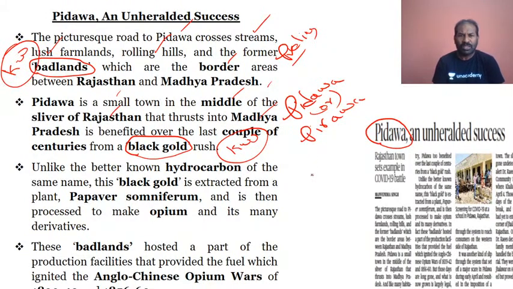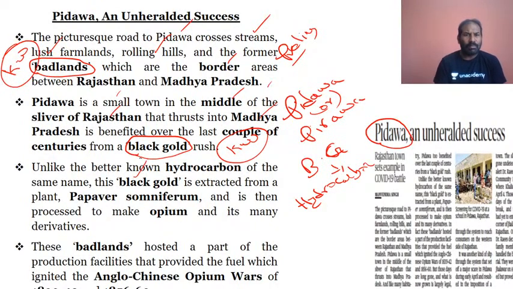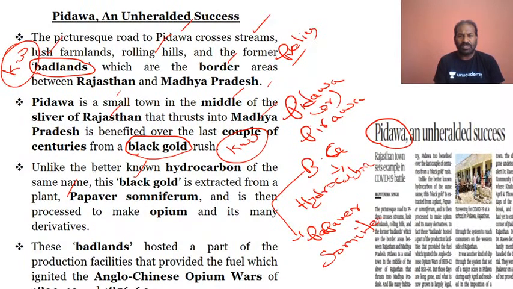So what does black gold mean? It is related to hydrocarbons, the areas related to hydrocarbons, and it is named black gold, which is extracted from a plant called Papaver somniferum. This is very important. Black gold is extracted from a plant called Papaver somniferum. This is important from the prelims point of view, as I have said.